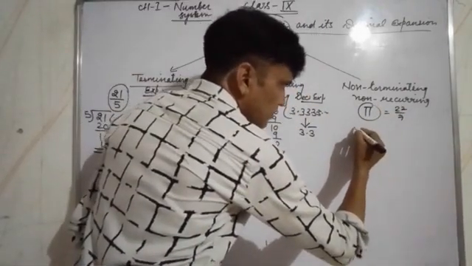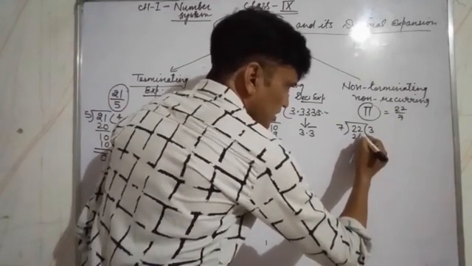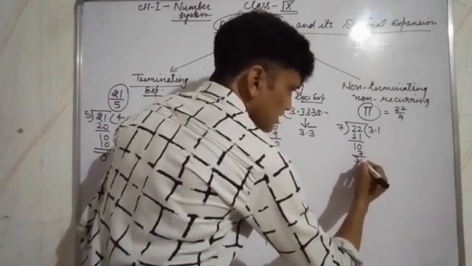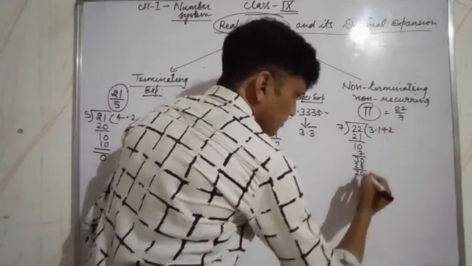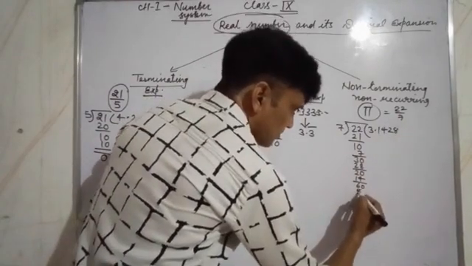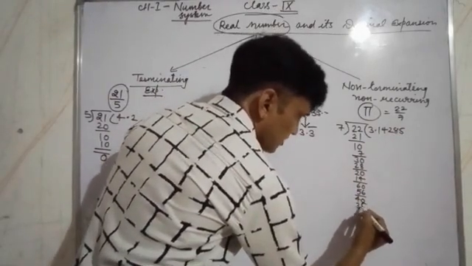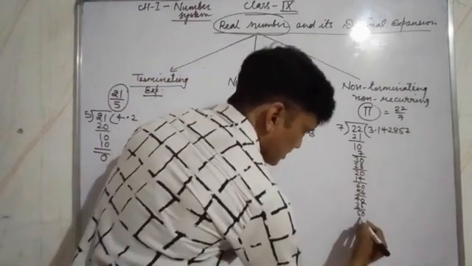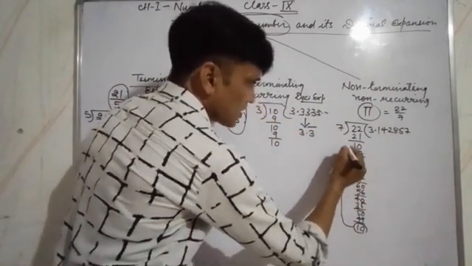When you divide 22 by 7, the quotient is 7 3s are 21, 1 is remaining, point, 0, 7 1s are 7, 3 0, 7 4s are 28, 2 0, 7 2s are 14, 6 0, 7 8s are 56, upon 4, 0, 7 5s are 35, upon 5, 0, 7 7s are 49, 1 0. Now see, repetition again from here.